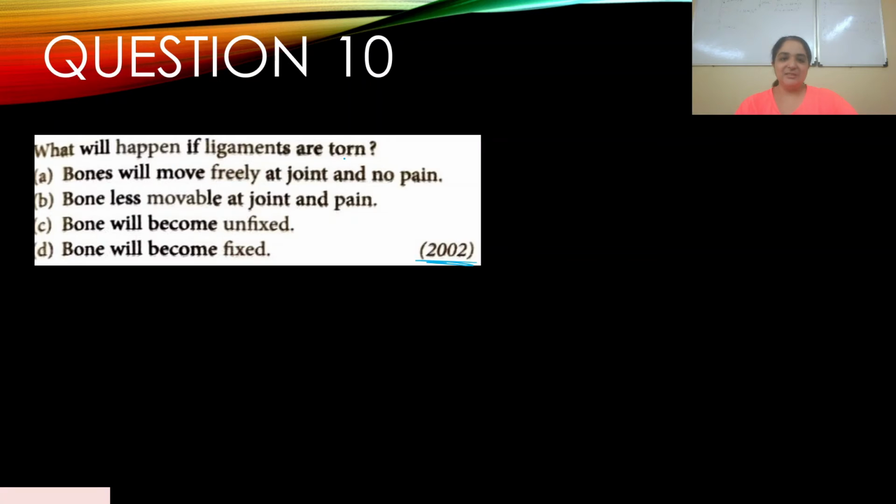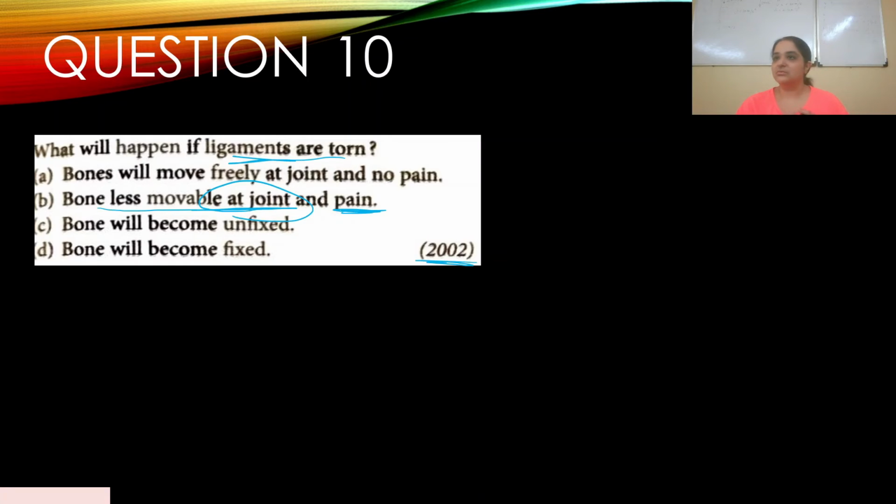So if the ligaments are torn, now you know ligaments connect one bone to another, correct? Obviously you can say from experience, if somebody who's playing a lot of sports, or even a pull or a stretch somewhere like that, an accident could tear your ligament, right? Obviously it will pain. So pain is of course one of the symptoms that you feel, and of course the bone becomes less movable at joint. Okay, so especially like for example the knee joint.